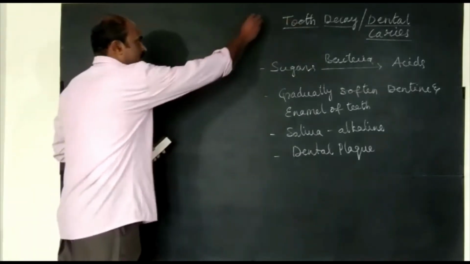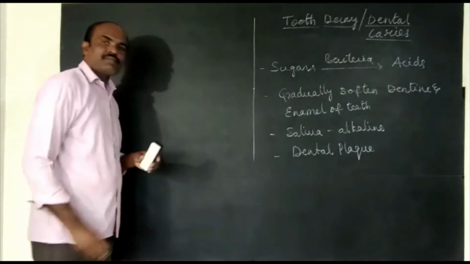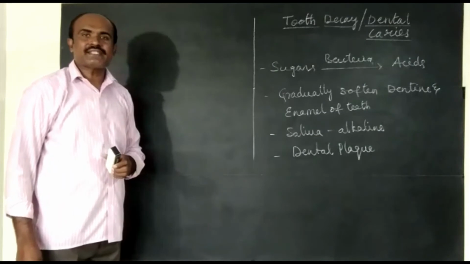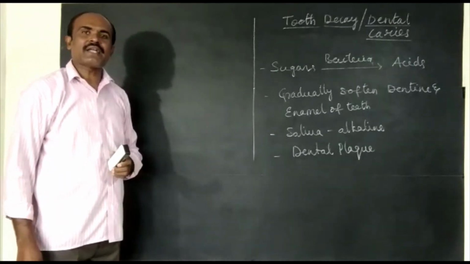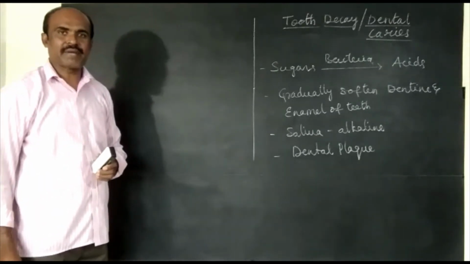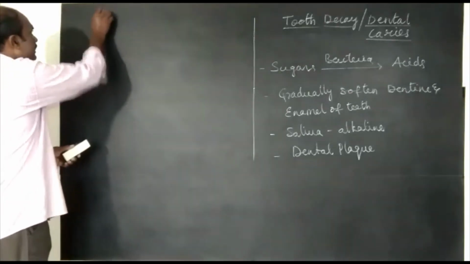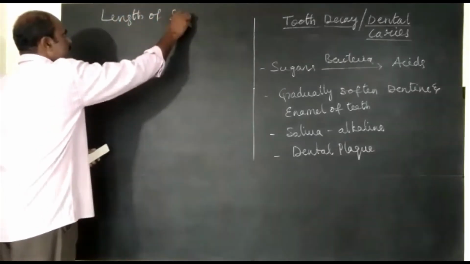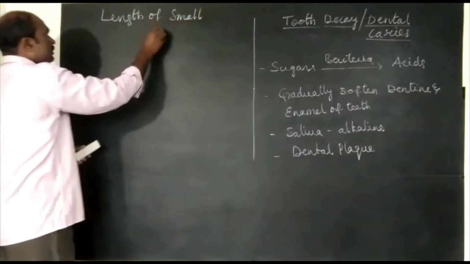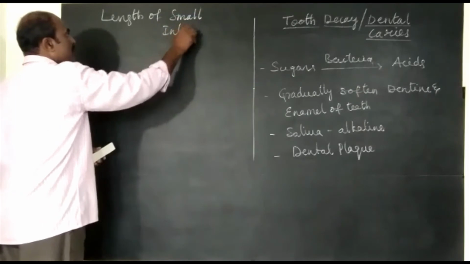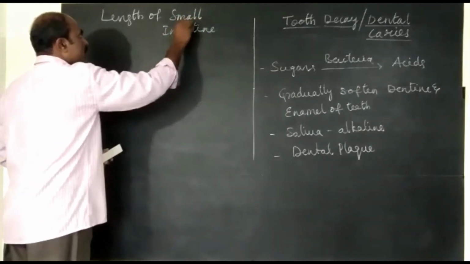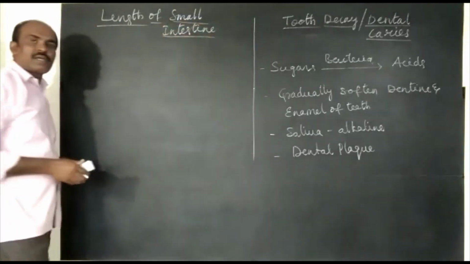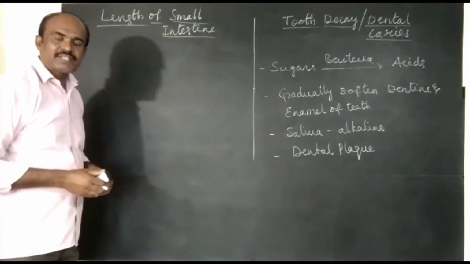Next, let us understand why the length of the small intestine varies in carnivores and in herbivores. What is the reason behind it? Length of small intestine. From your examination point of view, this is important. Length of small intestine varies.